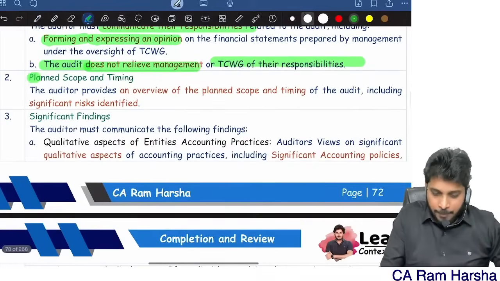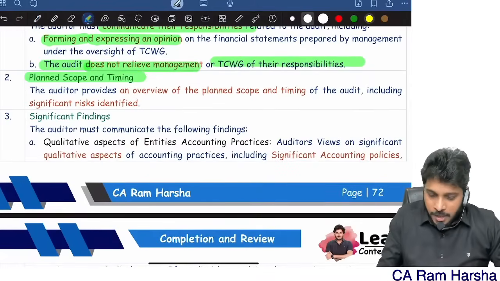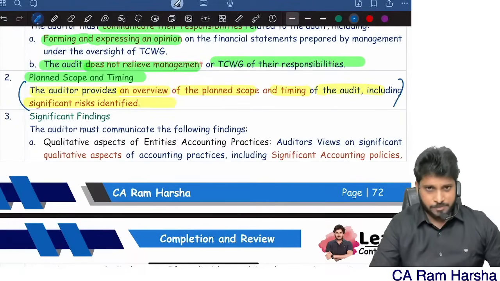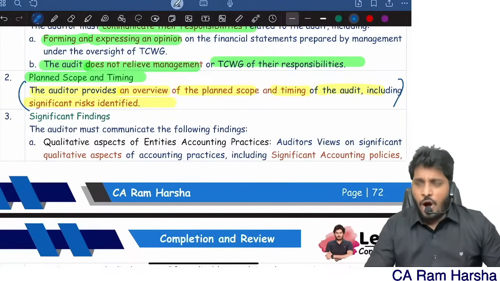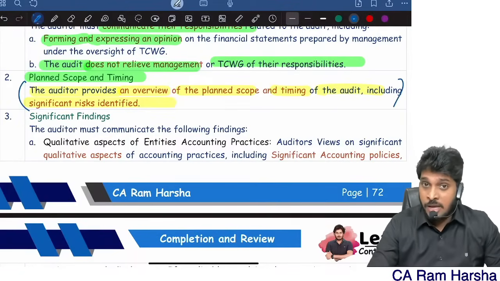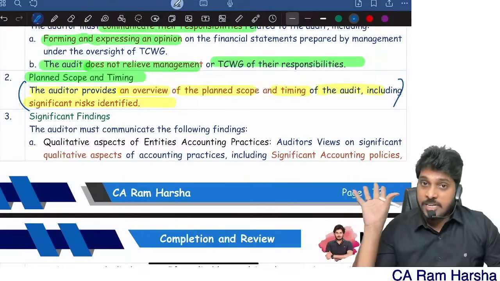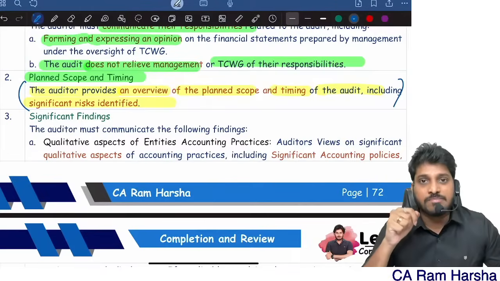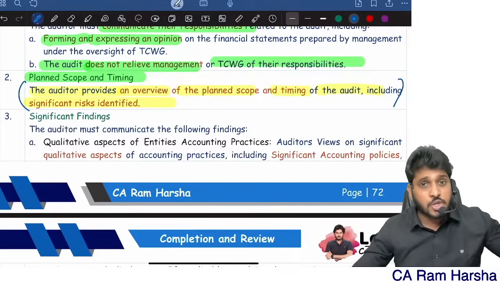Second, planned scope and timing of the audit. The auditor provides an overview of the planned scope and timing of the audit, including significant risks identified. There is one question on this. The auditor decided to do a surprise check. Without informing anybody, he directly went and started the surprise check. Management objected. Is it correct? Yes, they are correct. You didn't even tell the management that you will do a surprise check.